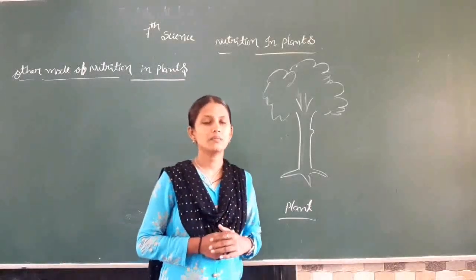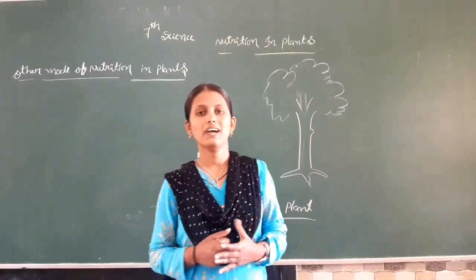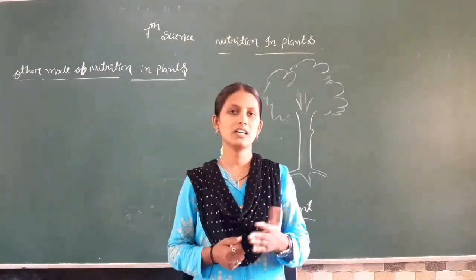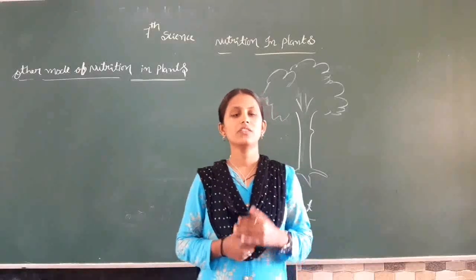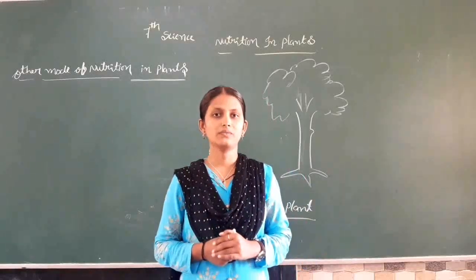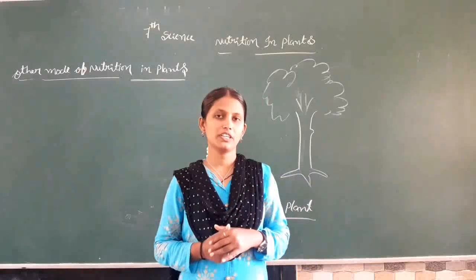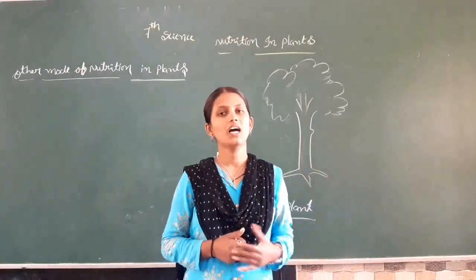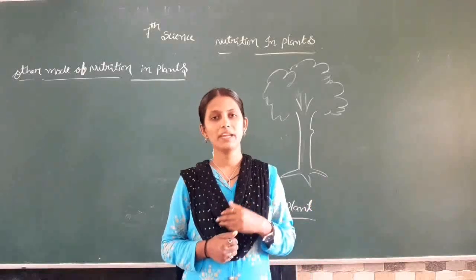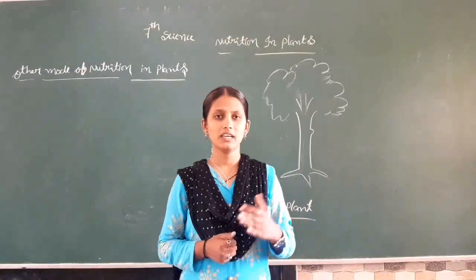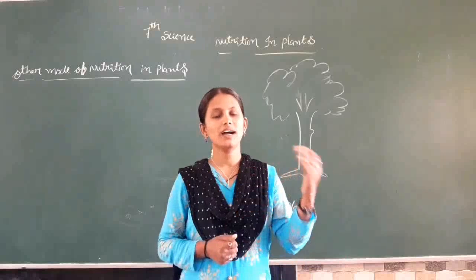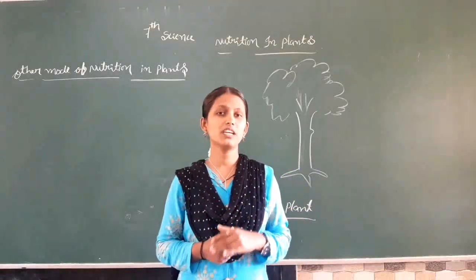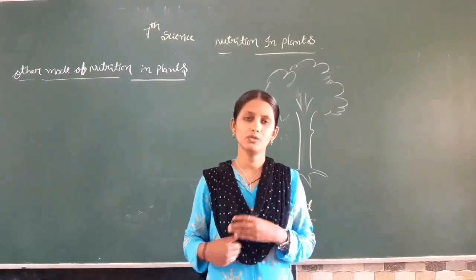Here there are some plants which do not have chlorophyll. If they do not have chlorophyll, then of course they are not preparing their own food. Then how do they survive? How do they derive the nutrients? These plants depend upon other plants, like human beings and animals. They are also getting their food from other plants, since they are also using the heterotrophic mode of nutrition.